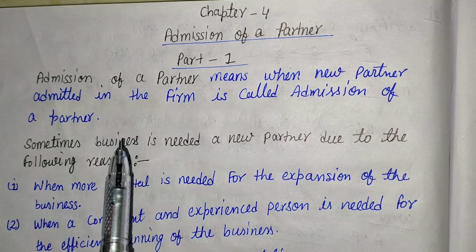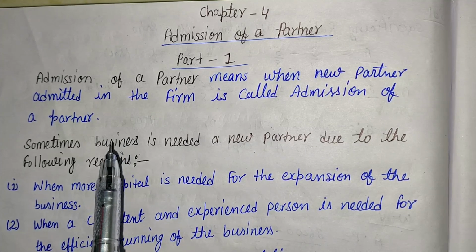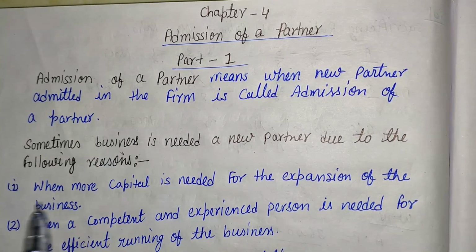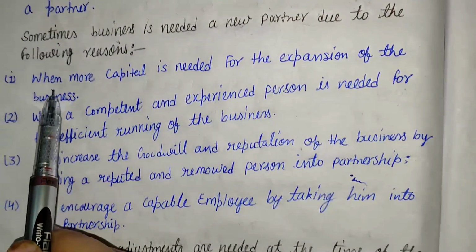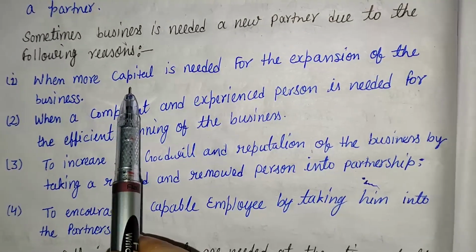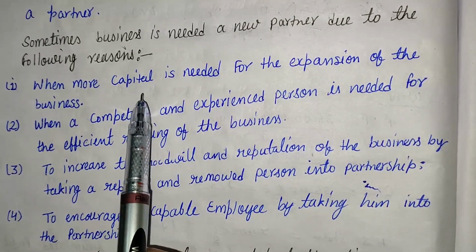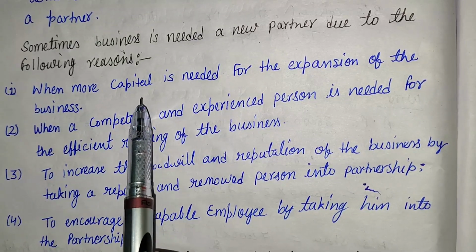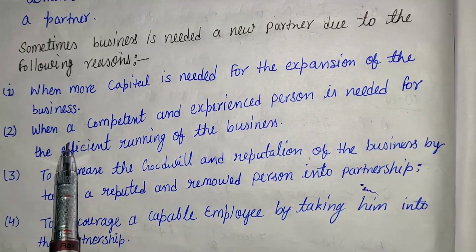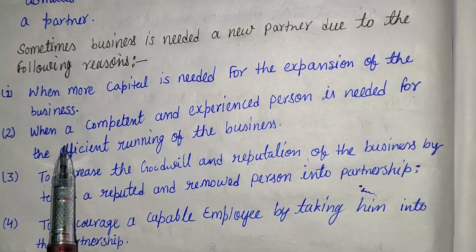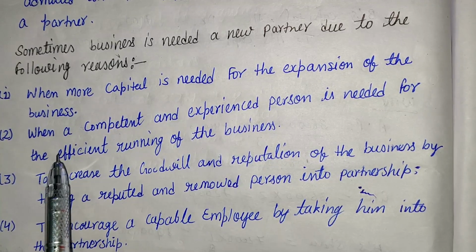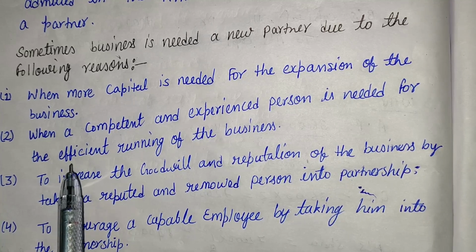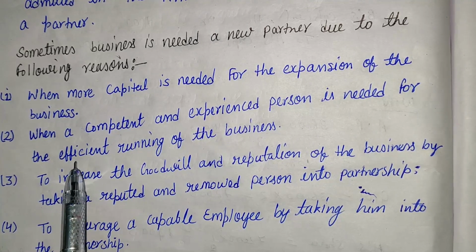So, what is the reason behind the business needing to admit a partner? There are certain reasons. The first one is when more capital is needed by the business for expansion of the business, that is the first reason for admission of a new partner. The second reason is when a competent and experienced person is required by the business, that is another reason for admission of a new partner.